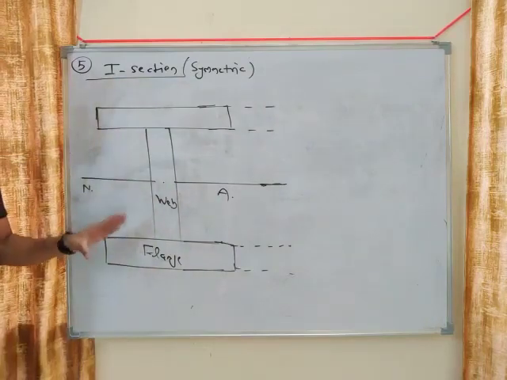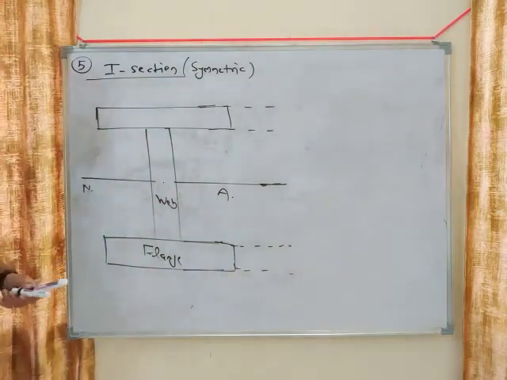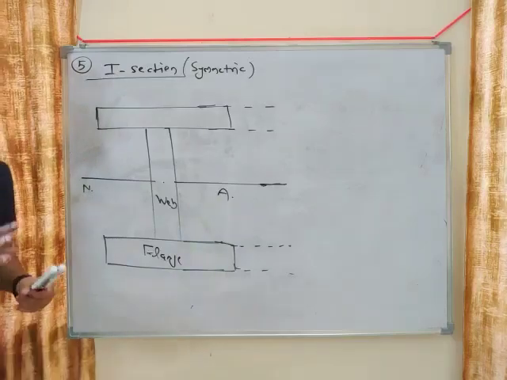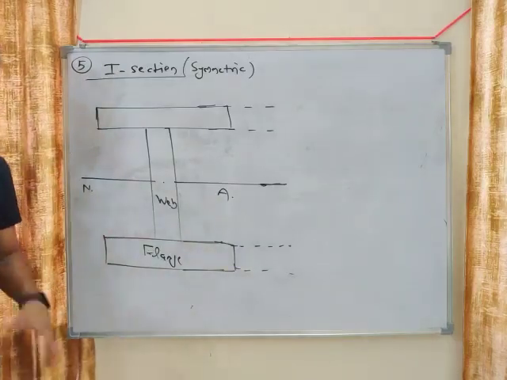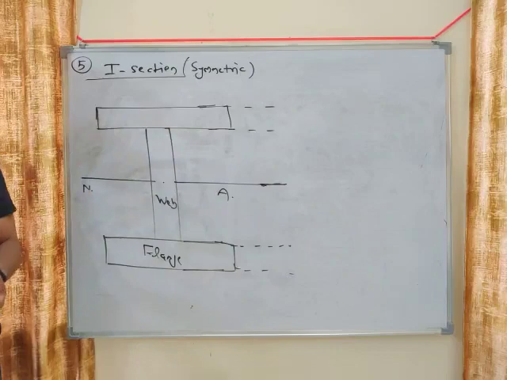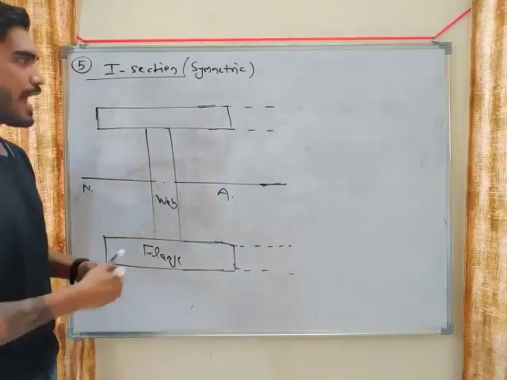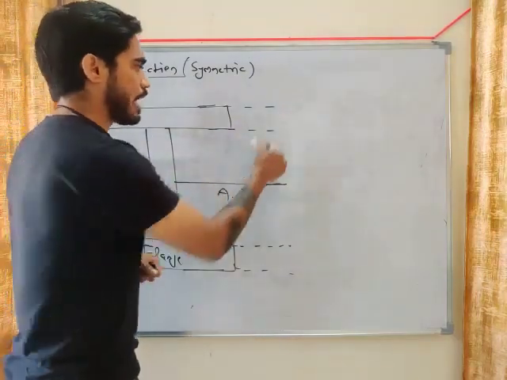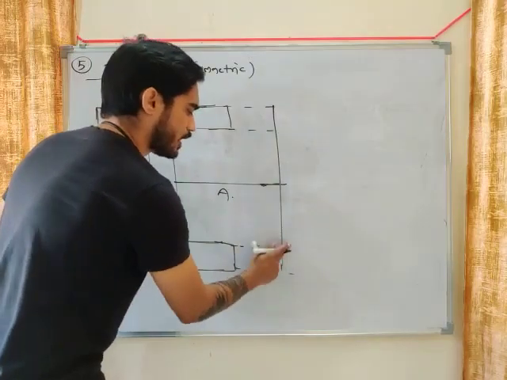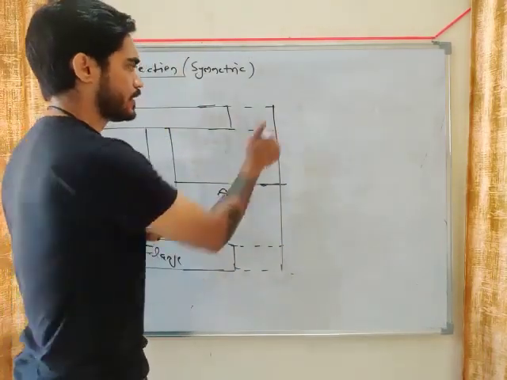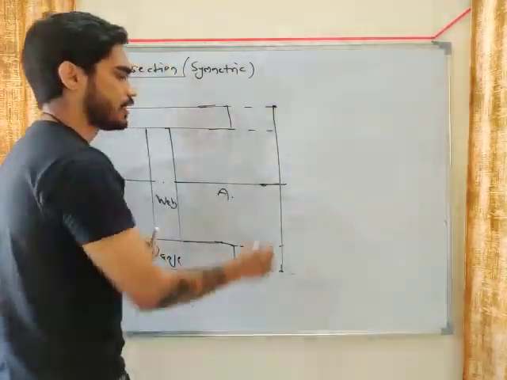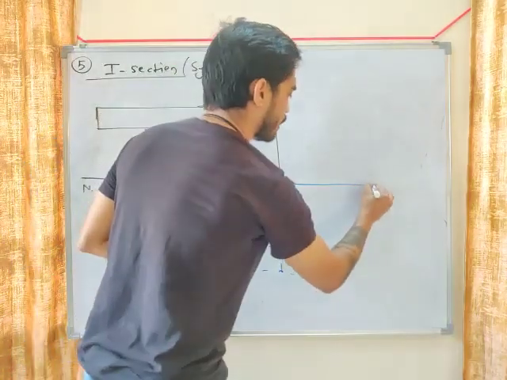Now in case of I section, the diagram will be a little different. Let's see what will be the diagram. At top and bottom, tau will be 0, and at neutral axis, tau will be maximum.